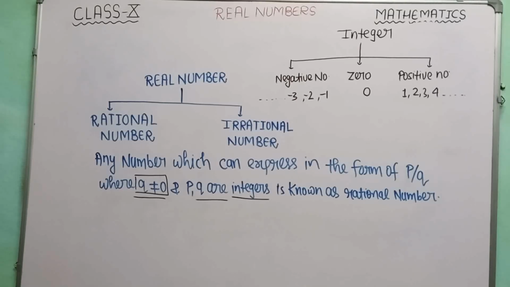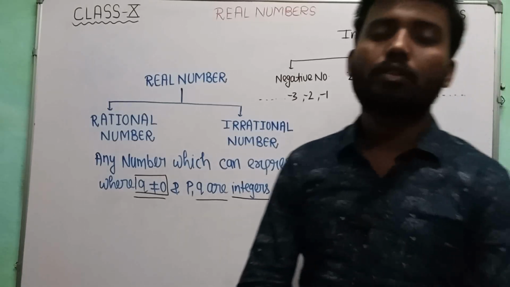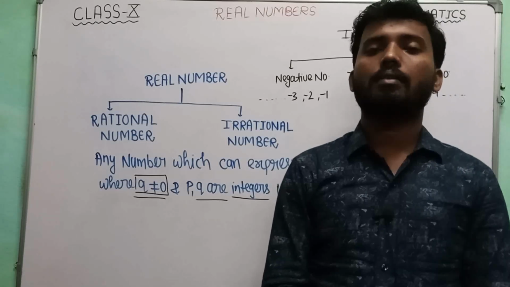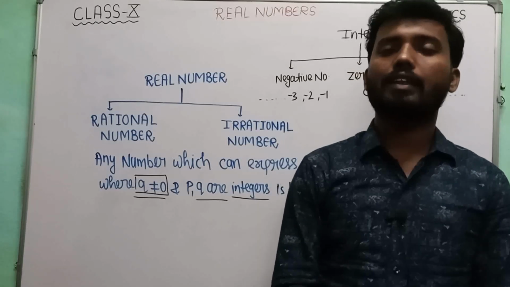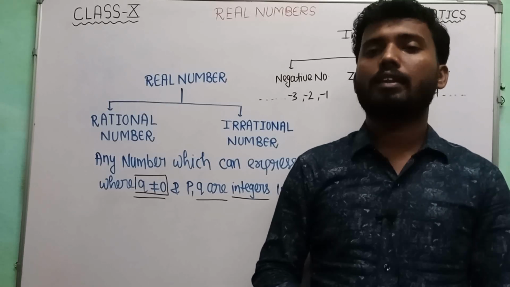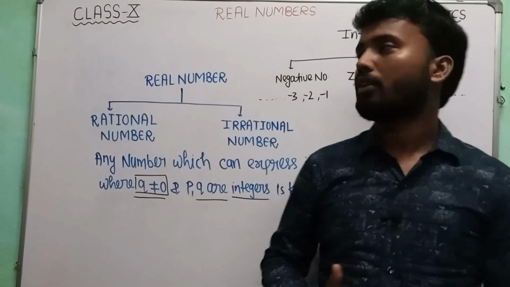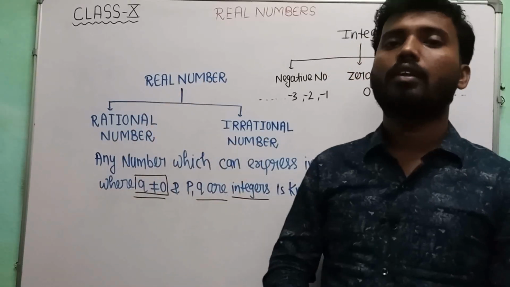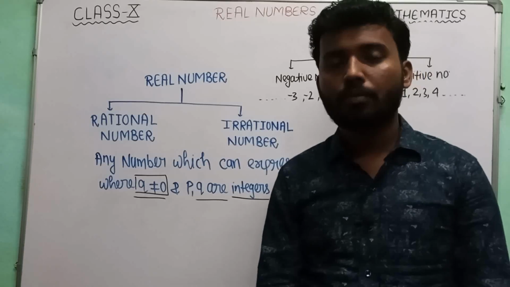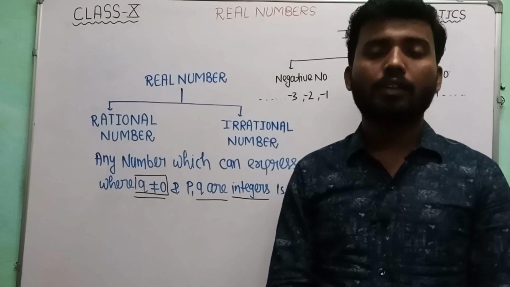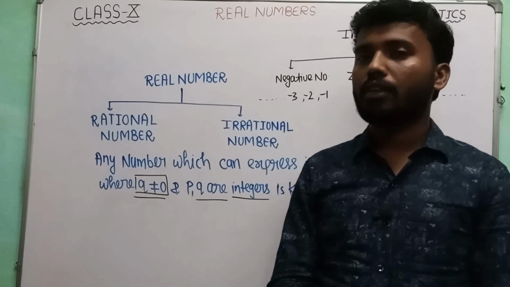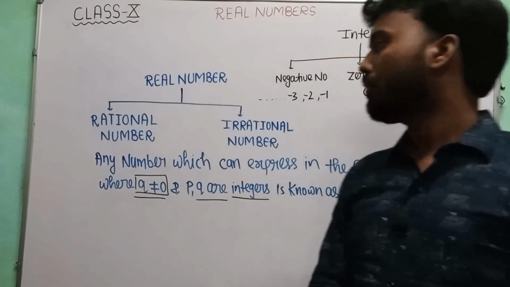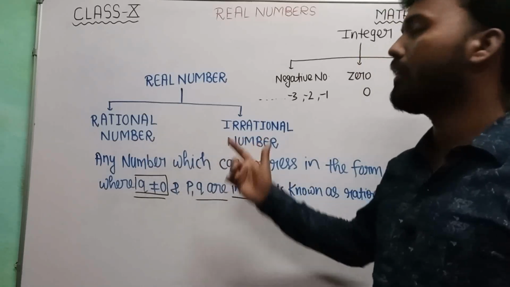So students, as you know, we are discussing the real numbers. The real numbers are nothing but the set of rational numbers and irrational numbers. Set means a collection of well-defined objects. So the real numbers are the set of the rational numbers and the irrational numbers. If you have not watched our previous video, then go and watch it for a better understanding of the real numbers. In this video, we will only focus on the rational numbers and the irrational numbers.